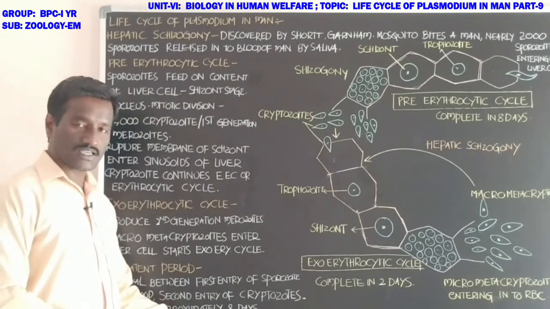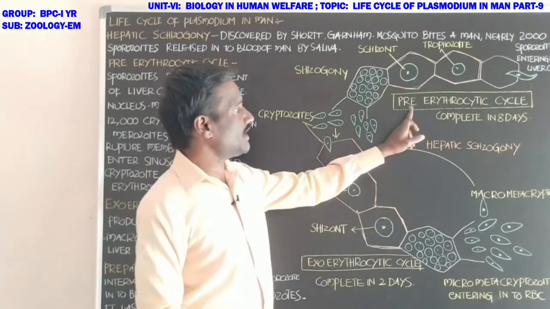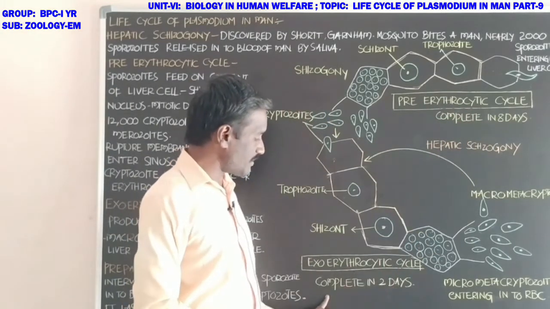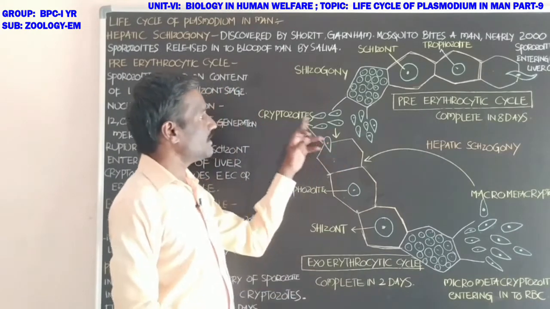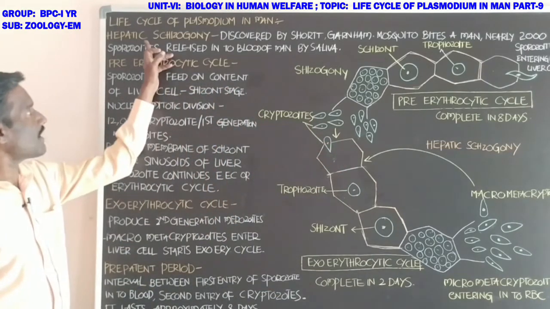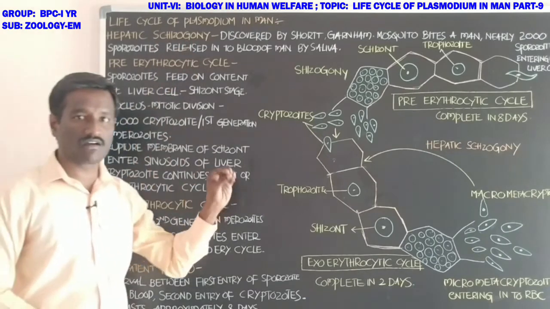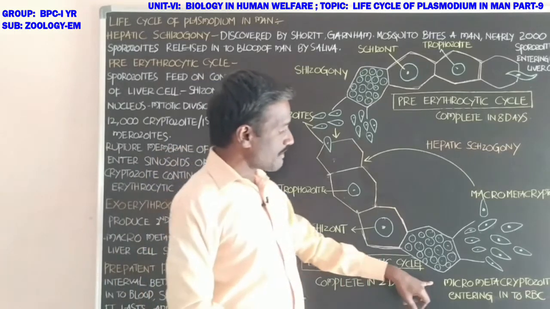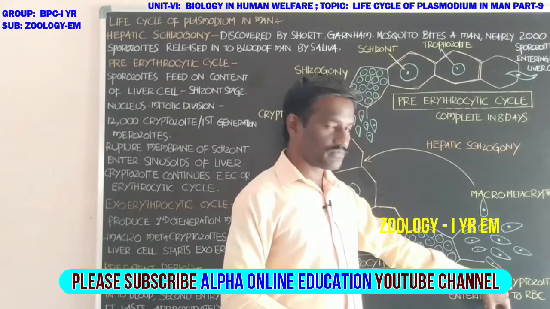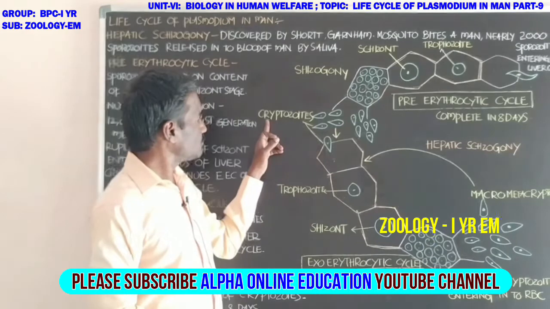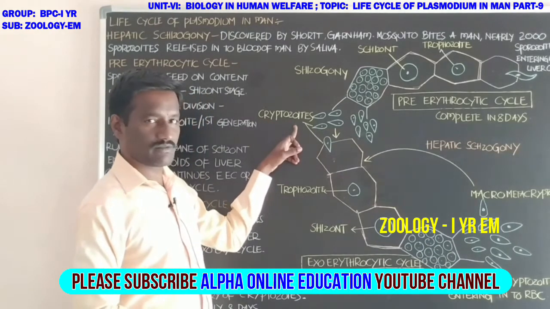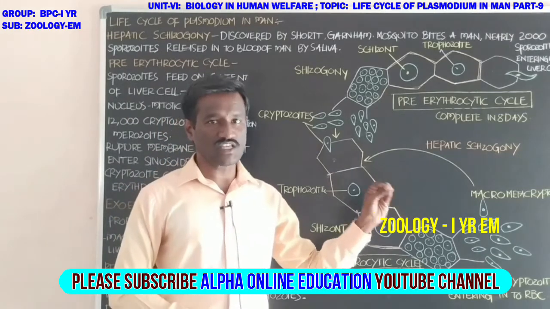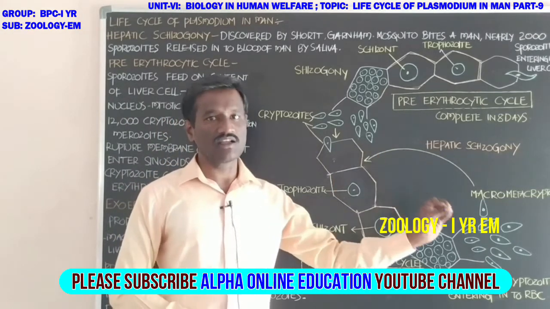The pre-erythrocytic cycle is completed in 8 days, and the exoerythrocytic cycle in 2 days. That is all about hepatic schizogony, which occurs in the liver cell. Finally, micrometacryptozoites or cryptozoites attack the red blood cells and initiate the erythrocytic cycle or erythrocytic schizogony.